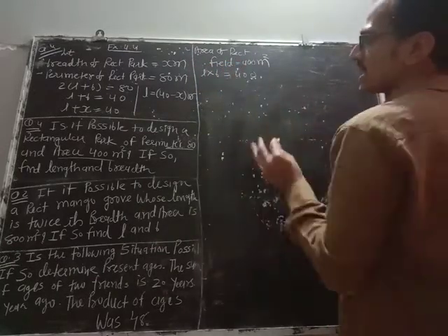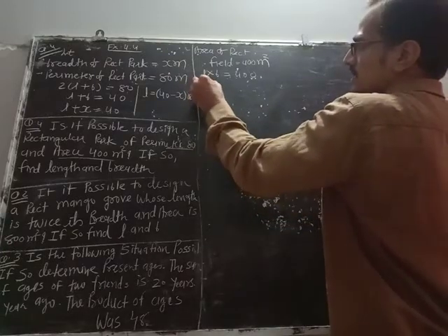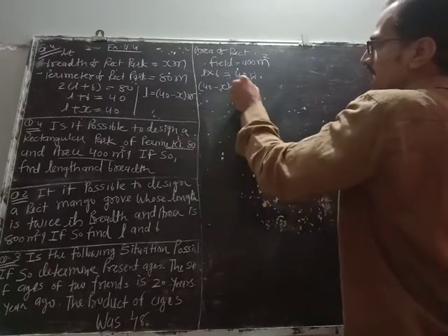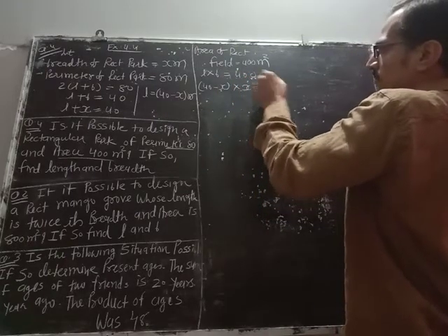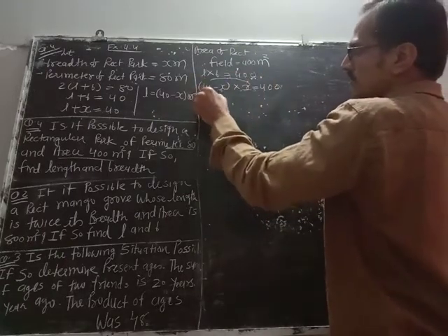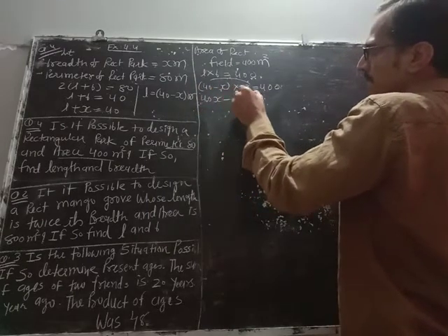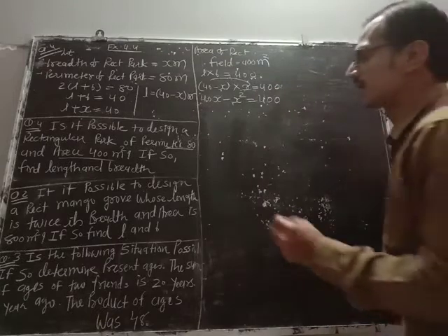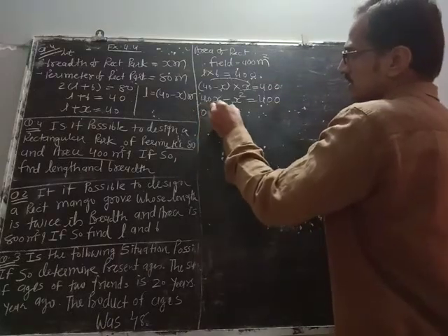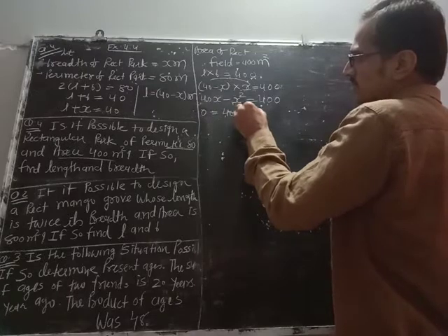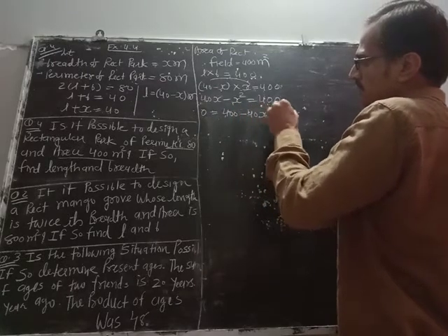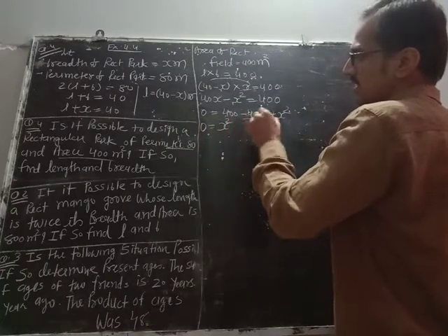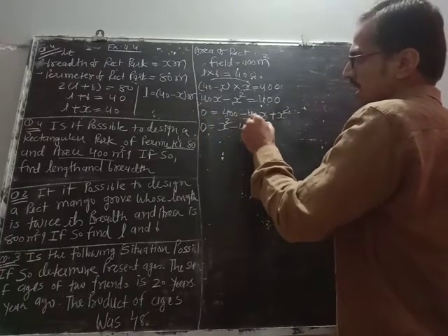Length 40 minus x, breadth x, into 40. Again we'll shift all terms towards the right hand side. Arrange x square, x and 400.